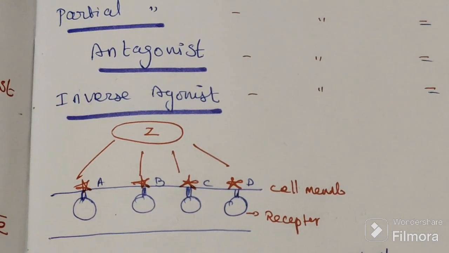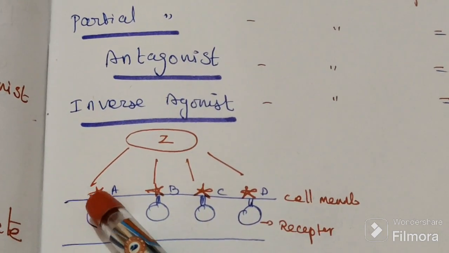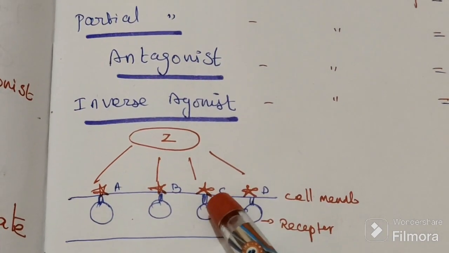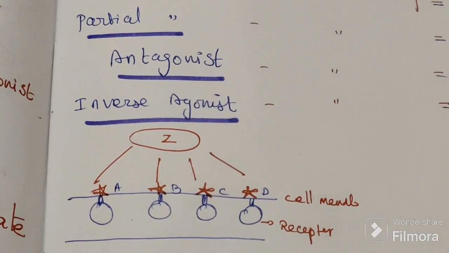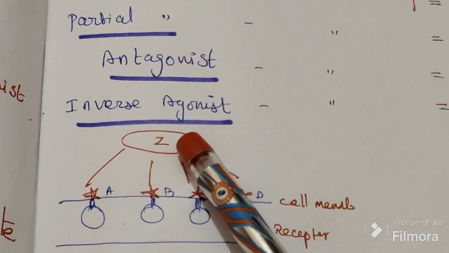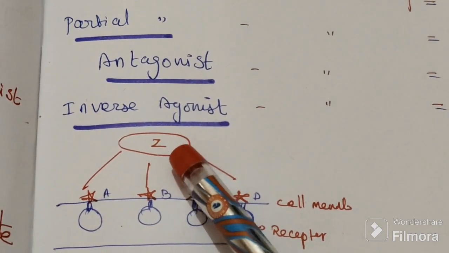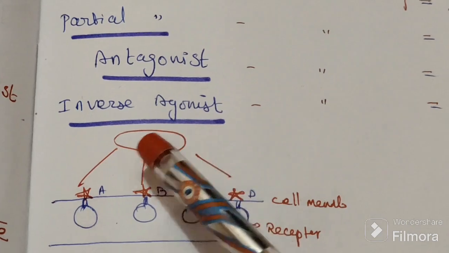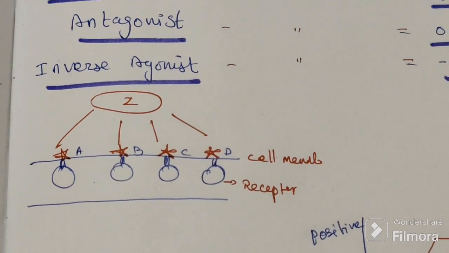These are four types of drugs based on their intrinsic activity. Normally Z, the natural physiological agent, comes and binds on that receptor.